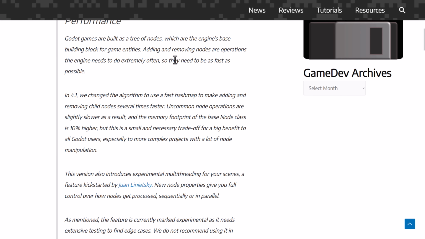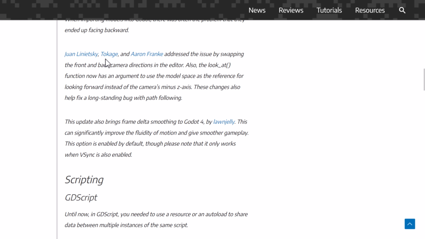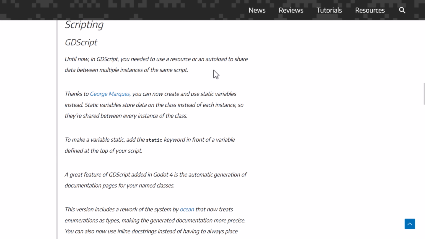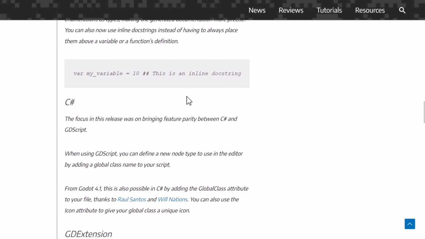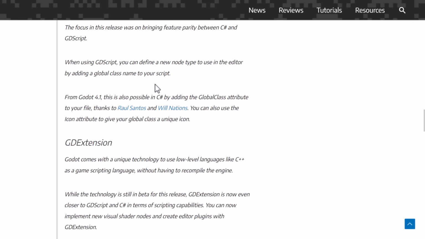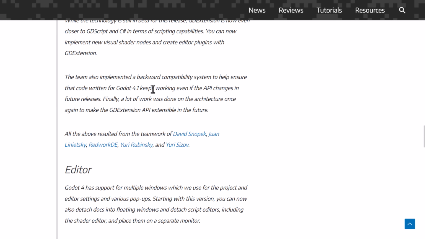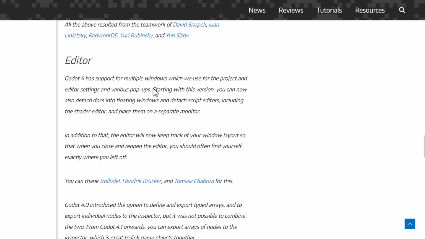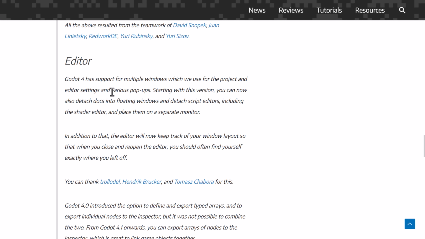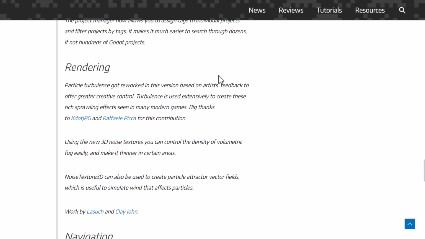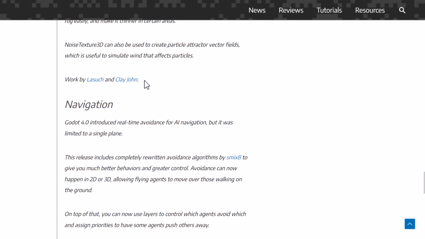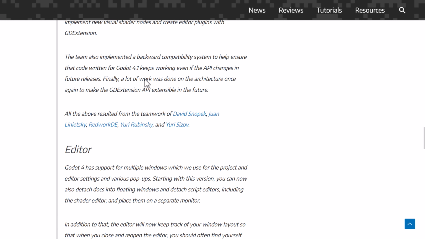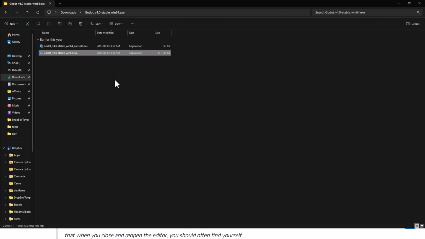We got, again, performance improvements here. The core basically had improvements across the board, new additions to the scripting. C# is getting better, catching up. Improvements to GDExtension once again. A bunch of improvements to the editor, including the ability to finally pop out windows, which is something I've been basically waiting for since Godot 1.0, which I definitely liked. Improvements, of course, to the rendering functionality, navigation, and so on. And let's do a quick look at the finale.